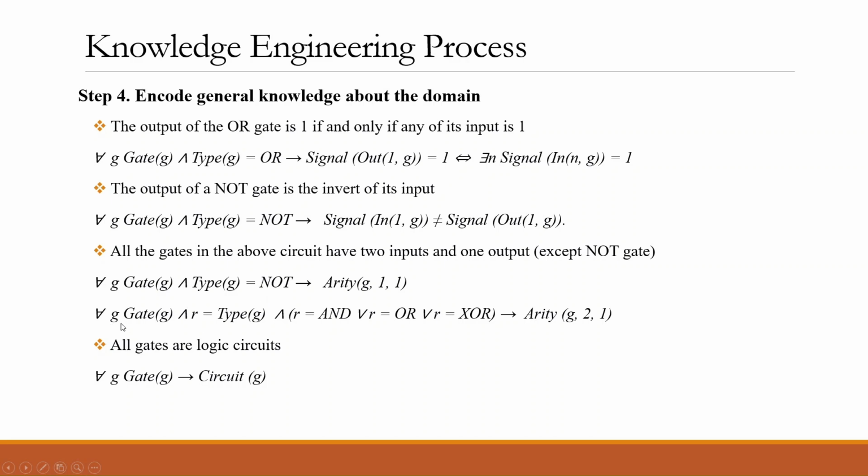Next, for any given gate G, where R is the type of the gate, and R is either AND or exclusive OR, the functionality has the value 2, 1. It means that this type of gates have 2 inputs and 1 output. And lastly, all the gates are logical circuits. Okay, so for any given gate G, G is also a circuit.